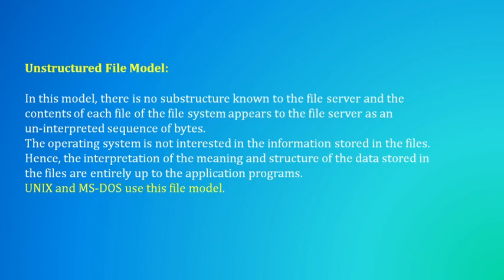In such a case, all the meaning related to this type of files depends upon the application programs. Examples of the operating systems which use this file structure are Unix and MS-DOS. These two operating systems use this type of file model, that is unstructured model.